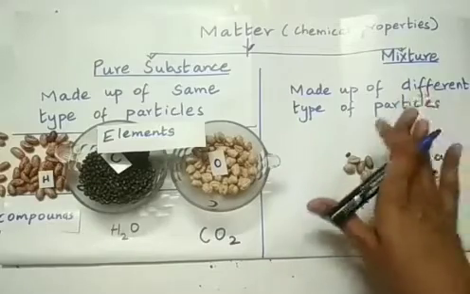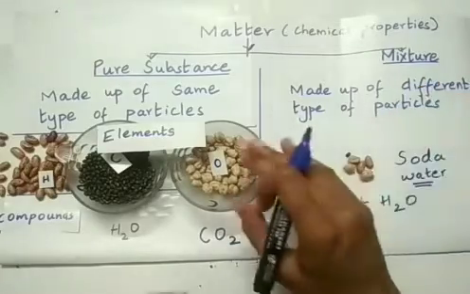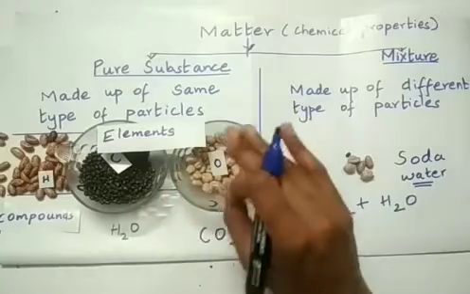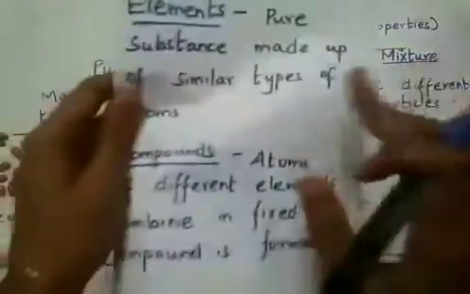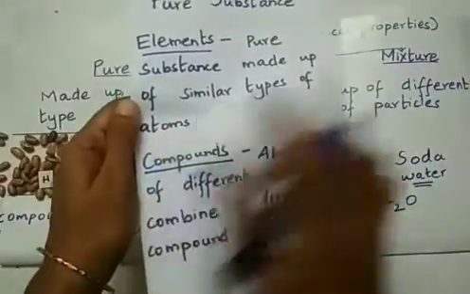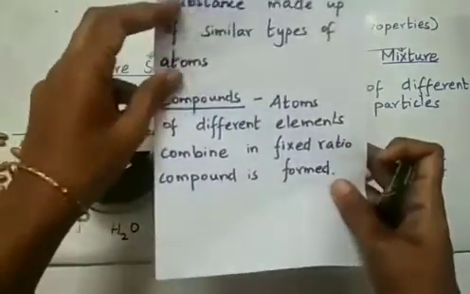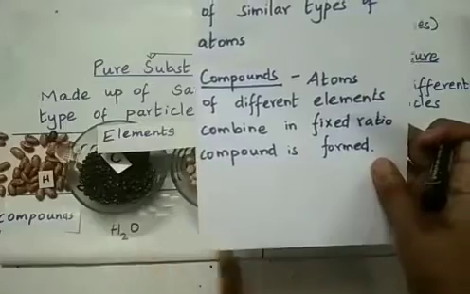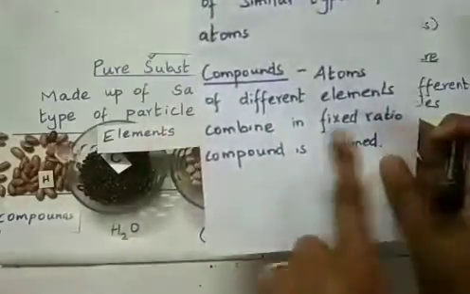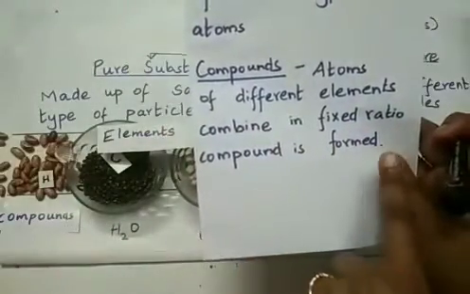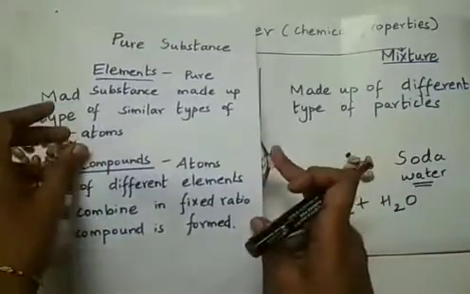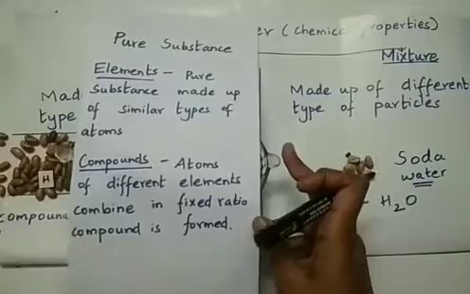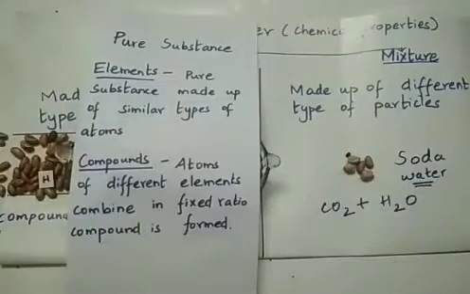So mixtures are made up of different type of particles, whereas elements and compounds are made up of same type of particles. If you consider elements, they are made up of similar type of atoms, same particles which are atoms. And if you consider compounds, they are also made up of same type of particles, but they are molecules, right? So atoms of different elements combine in a fixed ratio, we get a compound. Hope you have a clear idea what are elements and what are compounds. So both elements and compounds are termed as pure substance according to chemistry. Thank you.